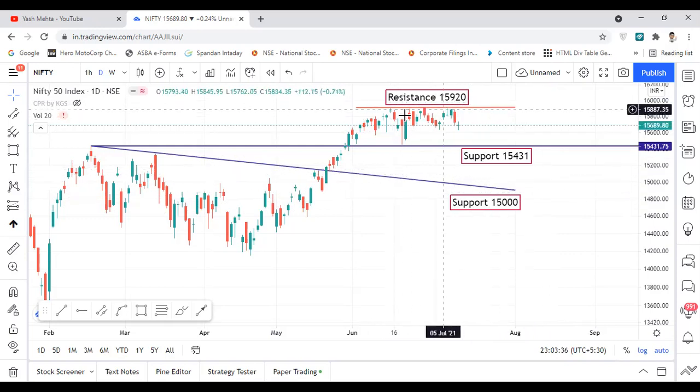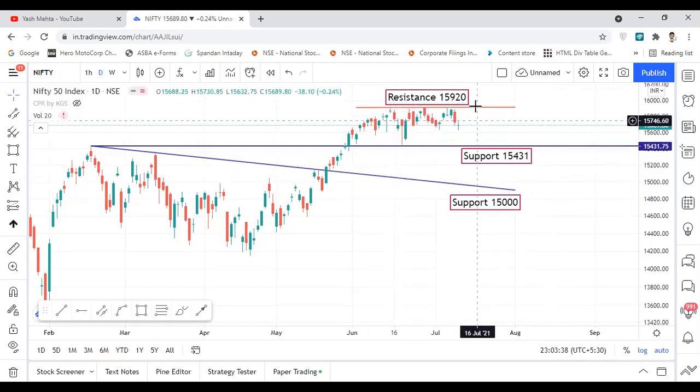So as you can see, the market is still in this particular range, and until this range breaks, the market will be in this range and will be indecisive. Basically, there can be no trade in this particular range. You can prefer to sell at a higher level at around 15,920 and buy at nearer lower levels of 15,431. So this can be a range bound strategy for a trader.